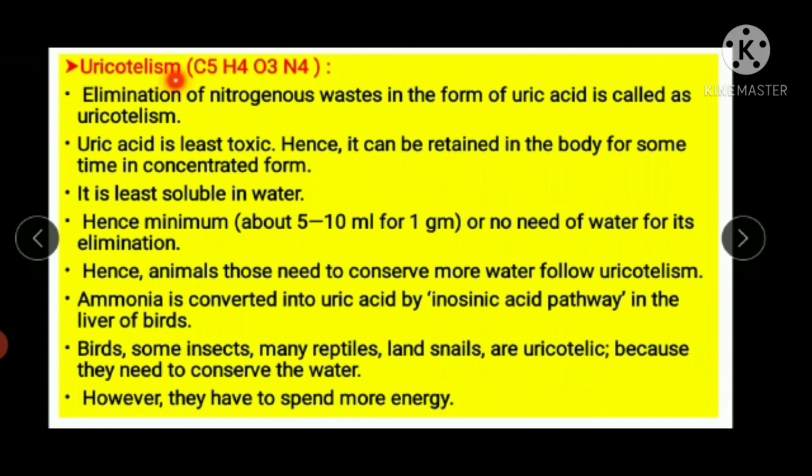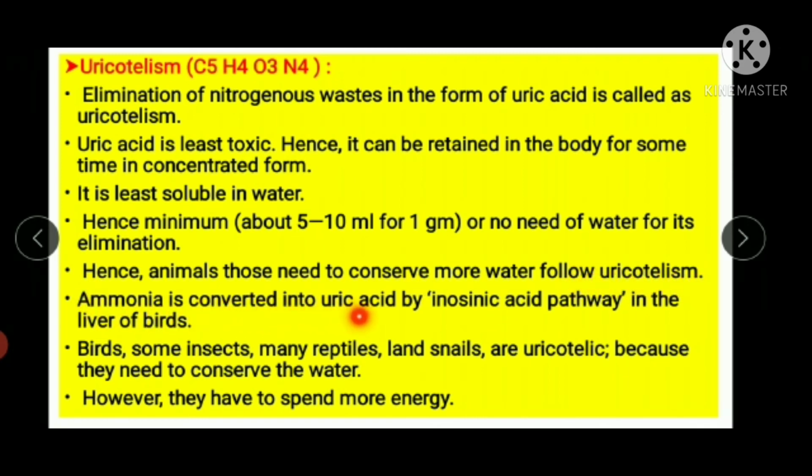Let us study uricotelism. Elimination of nitrogenous waste in the form of uric acid is called uricotelism. Here you are going to remember the word uric acid. Uric acid is least toxic, hence it can be retained in the body for some time in concentrated form. It is least soluble in water, hence minimum 5 to 10 ml of water is required for 1 gram removal of uric acid, or no need of water for its elimination. Hence animals that need to conserve more water follow uricotelism.